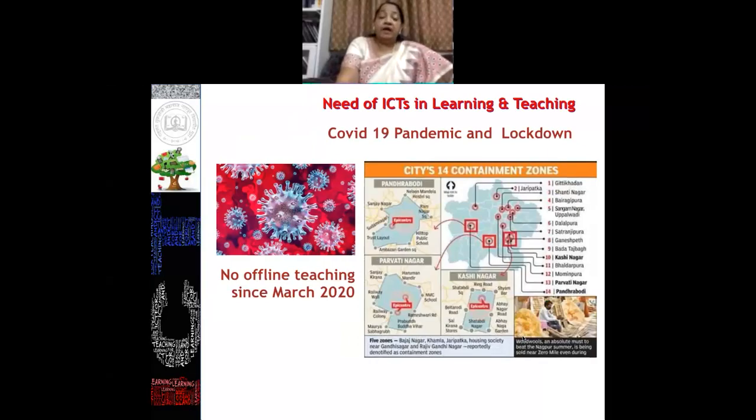Another important aspect is that for the last 2 years we are facing this COVID-19 pandemic and lockdown, and we have had no offline teaching since March 2020. That means, can we leave our teaching learning process if this pandemic doesn't allow us? No, we cannot. So of course, we need to convert ourselves into an ICT enabled classroom. We have to adopt the online mode. Then only will we be able to fulfill the requirement of the present situation.